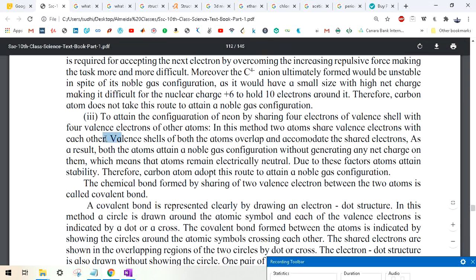So the valence shells of both atoms overlap and accommodate the shared electrons. As a result, both the atoms attain a noble gas configuration without generating any net charge on them, which means that the atoms remain electrically neutral. Electrically neutral means there will be no positive charge and no negative charge. Due to these factors, atoms attain stability. Therefore, the carbon atom adopts this route to attain a noble configuration.